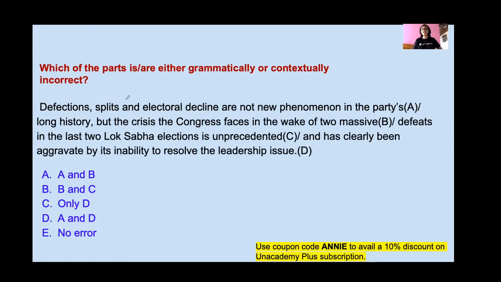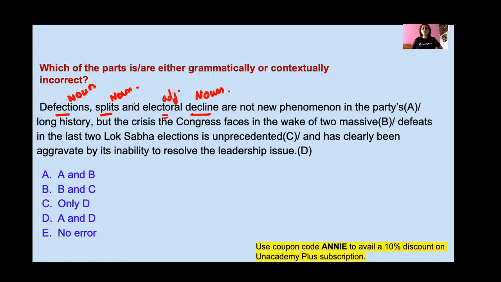Defection, splits and electoral decline. Here, decline is a noun, electoral is an adjective, splits is also a noun, and defection is also a noun. Defection means to go against your own group or your own country.